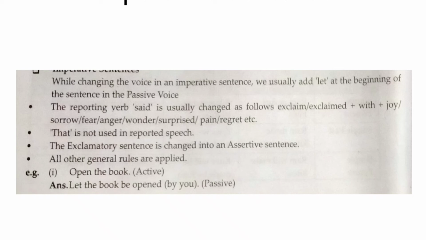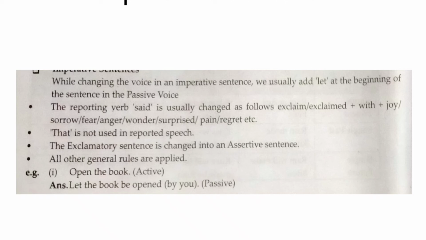While changing the voice in an imperative sentence, we usually add let at the beginning of the sentence in the passive voice. Okay, so while changing the voice in an imperative sentence, we usually add what? Let, at the beginning of the sentence of the passive voice. So the reporting verb said is usually changed as follows: exclaim, exclaim with joy, sorrow, fear, anger, wonder, surprise, pain, regret, etc. Whatever extreme feeling we have to express, that we have to use over there. So that is not used in the reported speech.